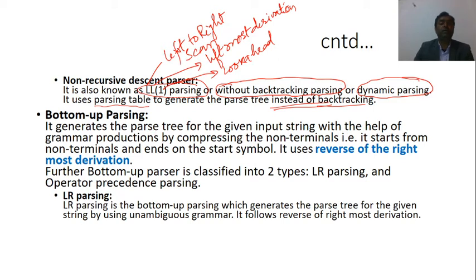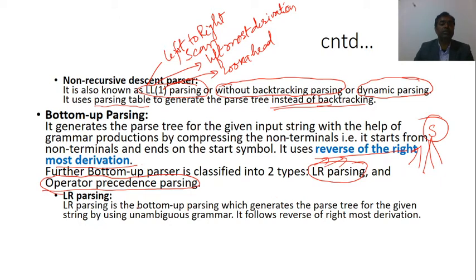Bottom up parsing, you know that we start from the given input and we want to find out the start symbol. Here what derivation is used? Reverse of rightmost derivation is used. Now the bottom up parsing is classified into two types. One is known as LR parsing and another is known as operator precedence parsing, where first L stands for left to right scan and R stands for rightmost derivation in reverse.